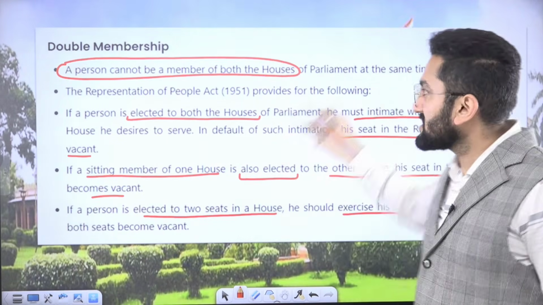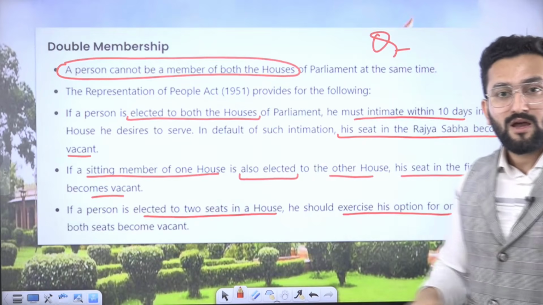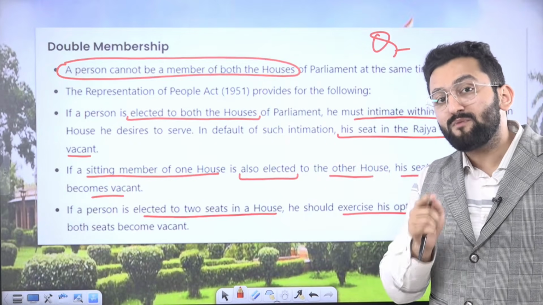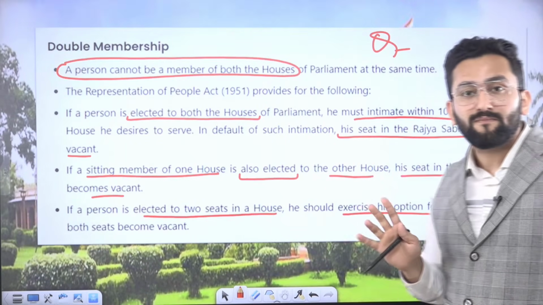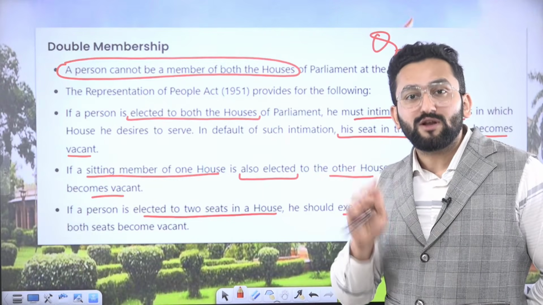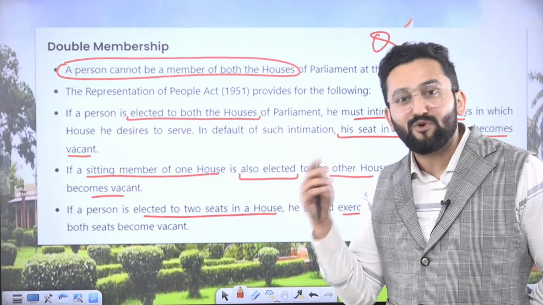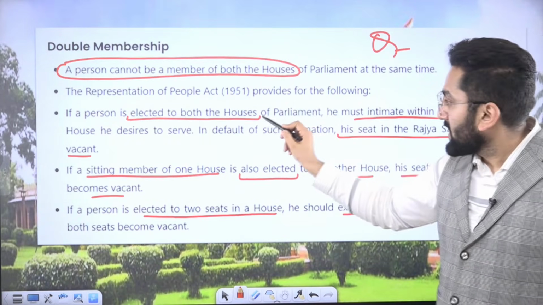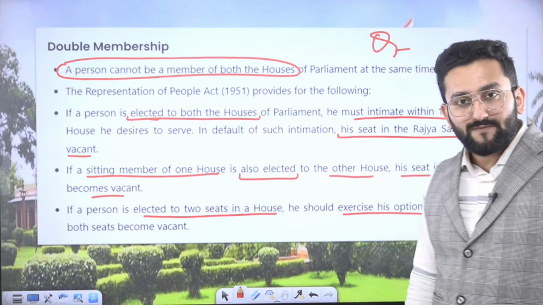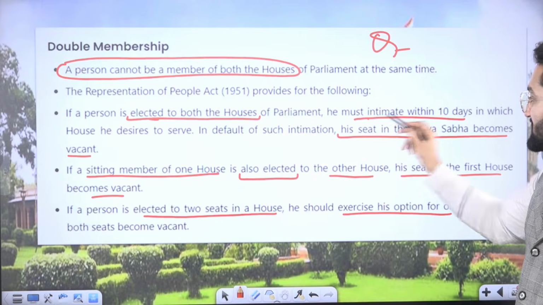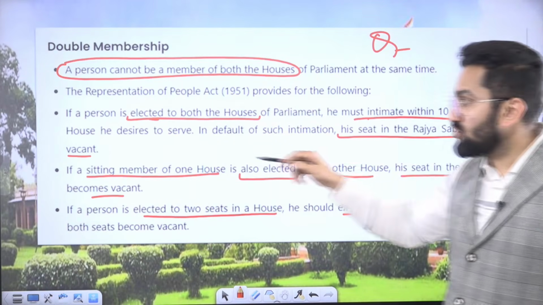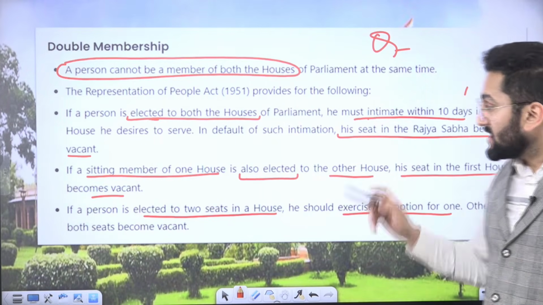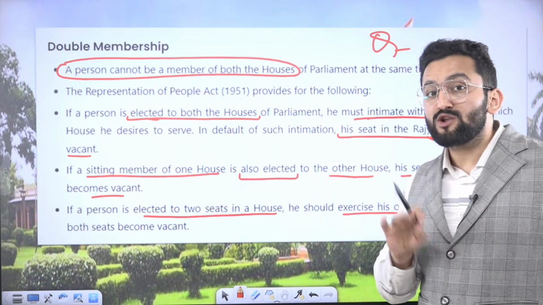Double membership. UPSC can ask a question from here. Please remember it and understand it. A person cannot be a member of both the houses. You need not show heroism here, because the provision does not allow you to do so. The Representation of People Act provides that if you are elected to both the houses, you must intimate within 10 days which seat you want to leave. In default, if you have not intimated, your Rajya Sabha seat is going to be vacant.